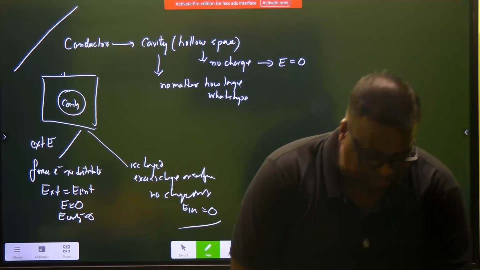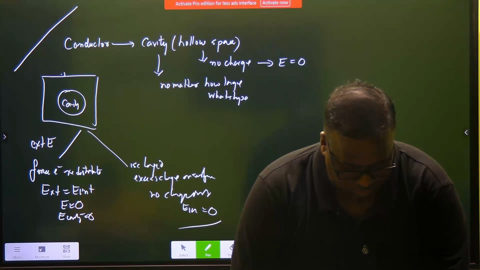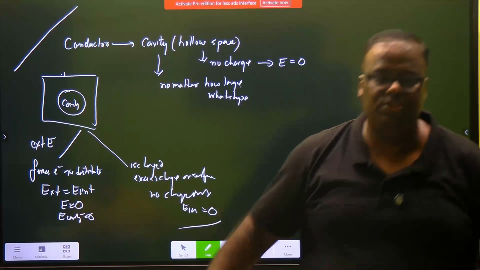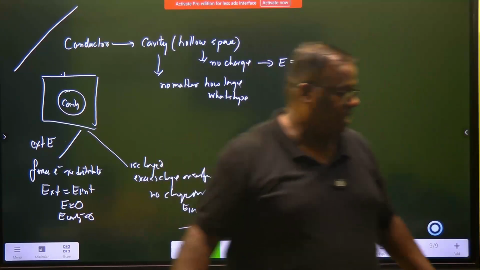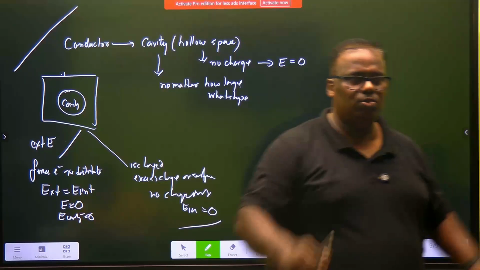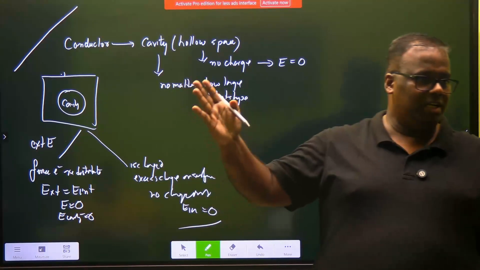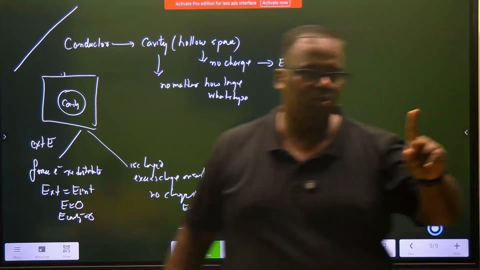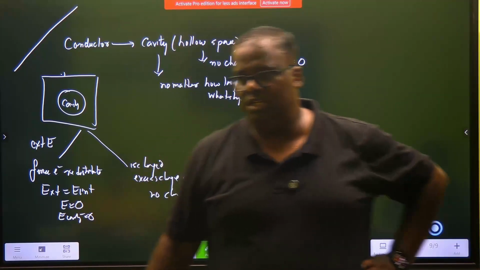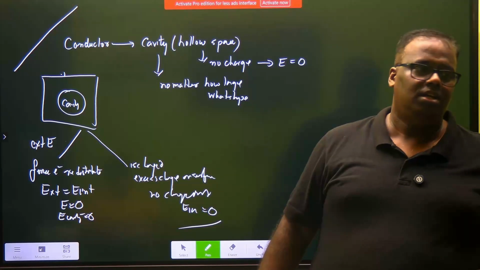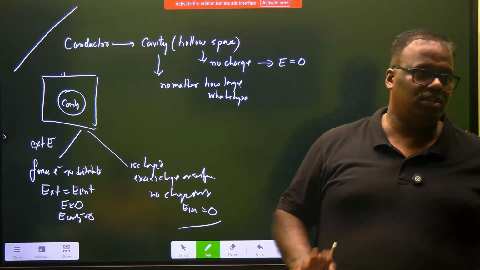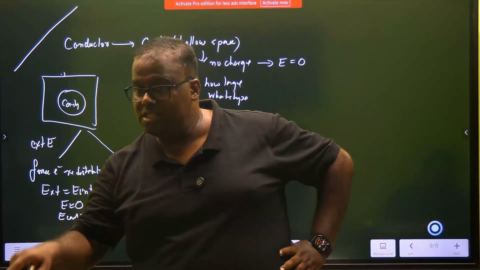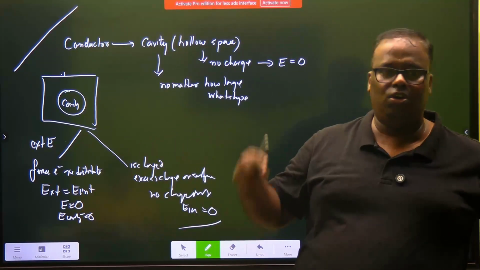So as we wind up, once you have written, let's have a very quick, less than 30 seconds revision. Conductor is an electrical umbrella. So what did you write? If you are a conductor, electric field inside is 0, whether you are charged, whether you are neutral, whether you have an electric field in your vicinity. If there is any excess charge, the electric field is always on the surface, perpendicular. Then third, no excess charge inside the conductor; any excess charge is always on the surface.